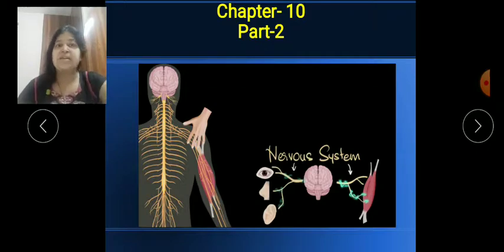I told you in my last video that the nervous system is composed of three main parts: brain, as you can see here, spinal cord, and nerves, which are distributed with the help of the spinal cord. All these nerves arise and are distributed into branch-like structures into the other parts of our body and help in the transmission of impulses through a step by step process.